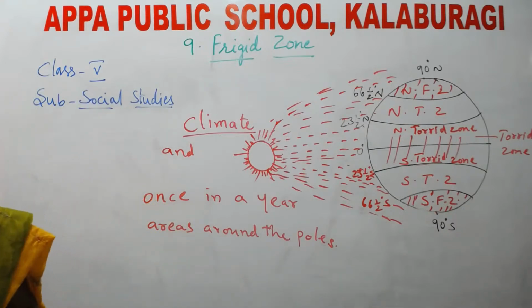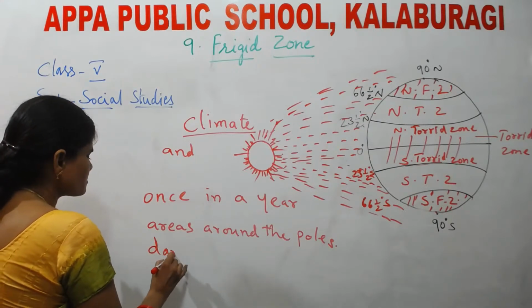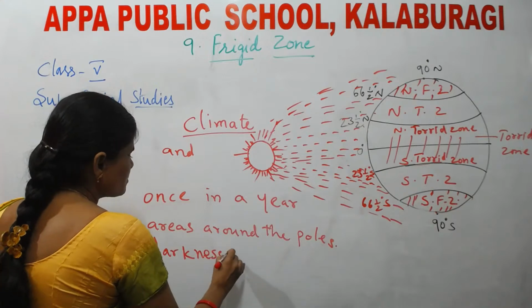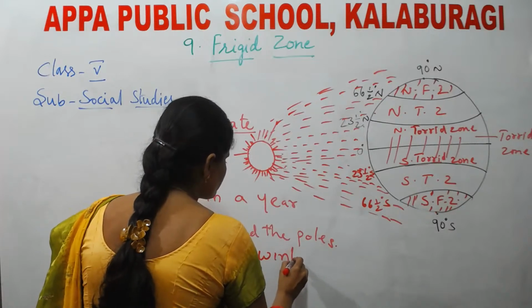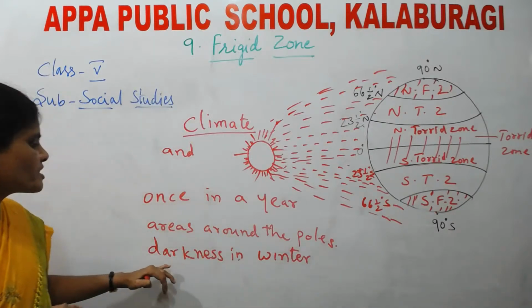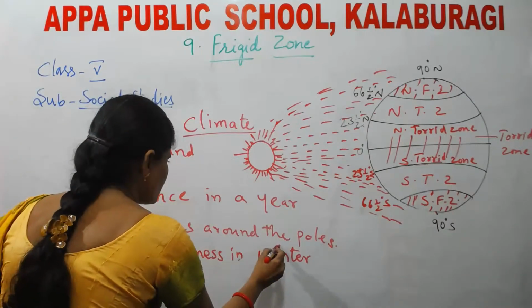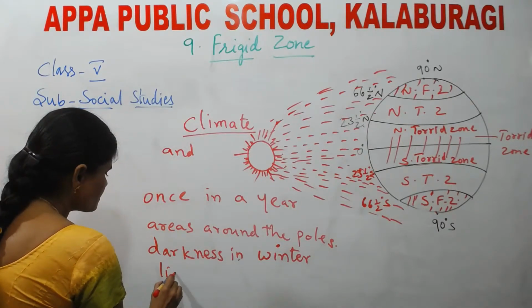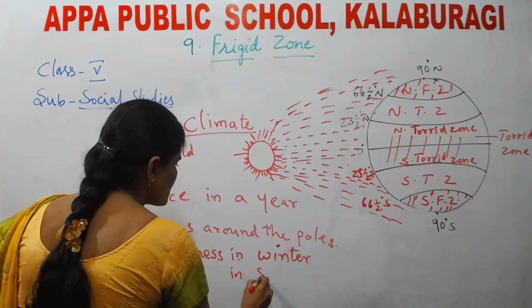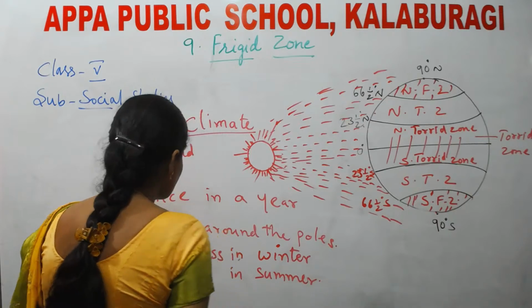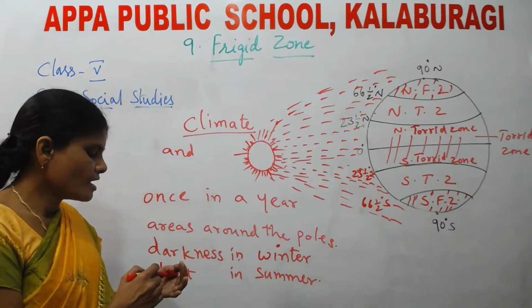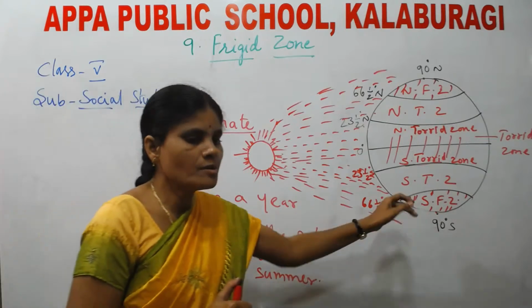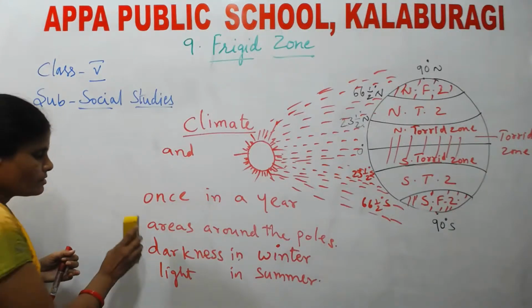Okay, here in these regions, there is continuous darkness in the months of winter. That means during winter season there is continuous darkness. Okay, and continuous light in summer. That means during the months of summer there is continuous light, and during the months of winter there is continuous darkness around the areas of the poles. Okay. Next.